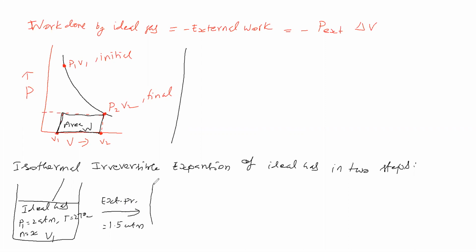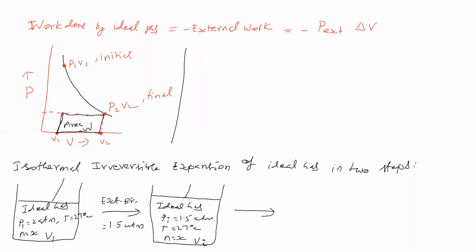So what will happen is the system will undergo expansion. The ideal gas has gone for expansion and the pressure reaches 1.5 atmosphere. The temperature is kept constant because it is isothermal, and the number of moles is kept constant because it is closed. The volume becomes V1, the volume is increased. Okay, that is the first step.